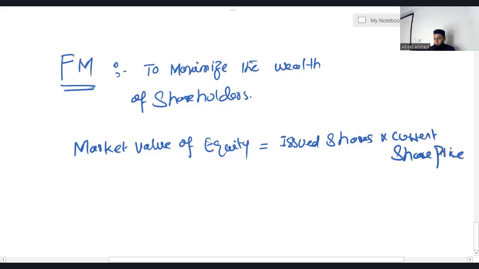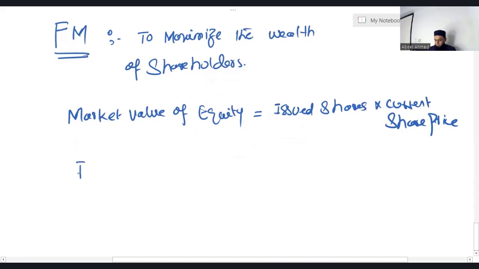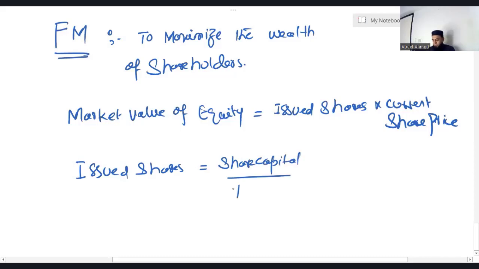Obviously, now you might be thinking, sir, how do we calculate issued shares? Very simple. To know how many shares the organization has issued, you need to know only two things. If you have the information of two things, you can easily calculate issued shares. One, you need to know the share capital. Simply, share capital divided by par value gives you issued shares.